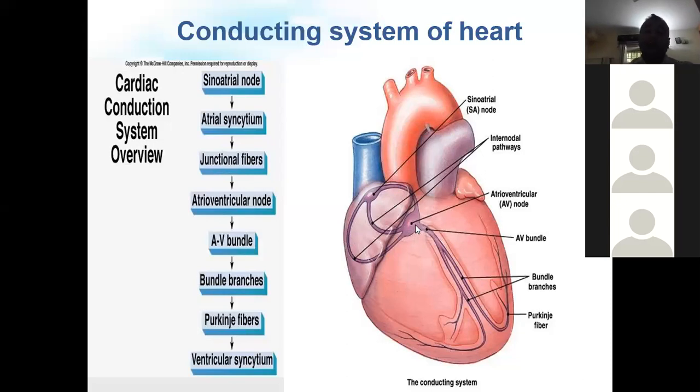From the AV node there is the AV bundle, then it is divided into two branches, right and left. The right branch goes to the Purkinje fibers, and the left branch again to the Purkinje fibers, and finally to the ventricular syncytium, to all the ventricles. So this is basically the conducting system overview.